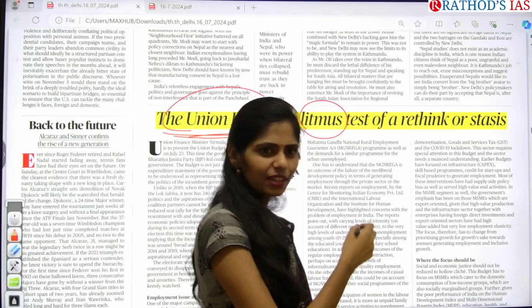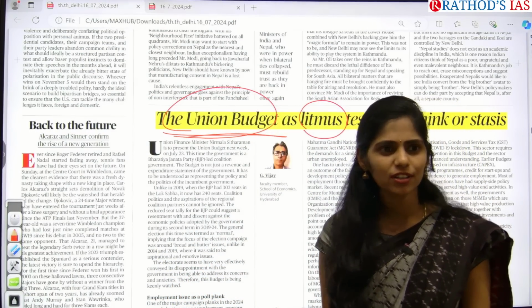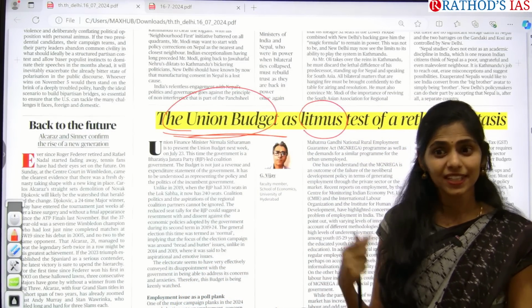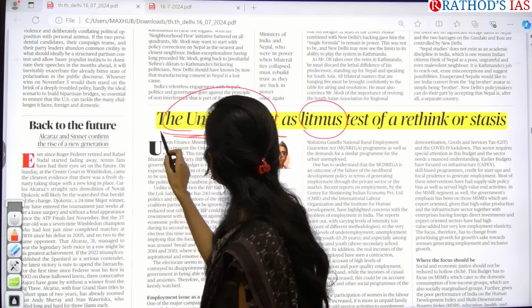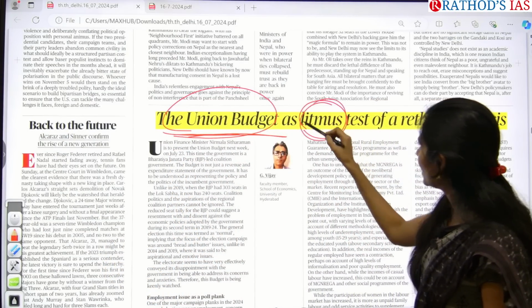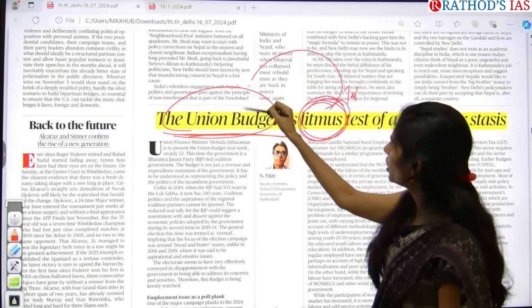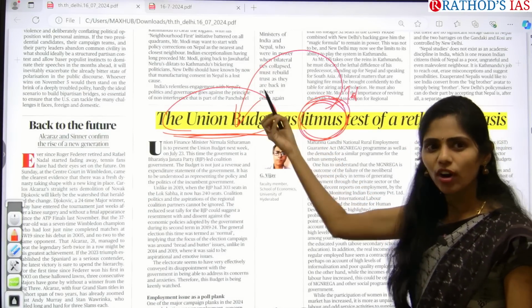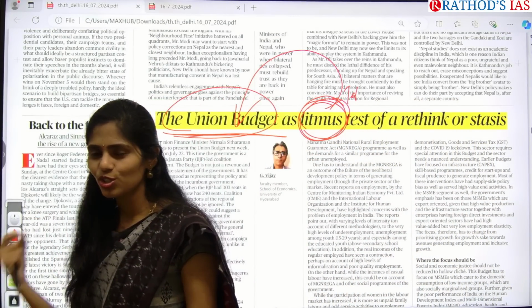Is there any link between testing and our union budget and formation of new government? Think, you can do it. Come on, think. If you see this title, it's saying that we have litmus is for testing something. So why are we saying that union budget is testing and what it is testing? And we are going to have budget on July 23rd.